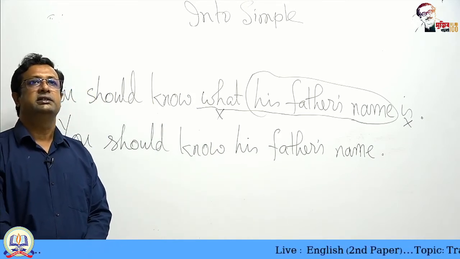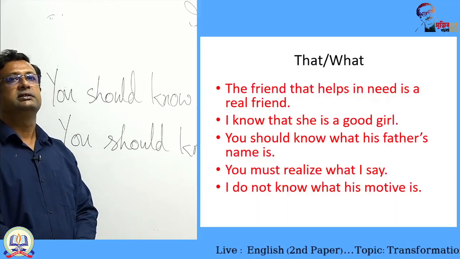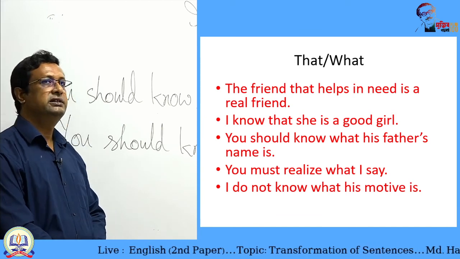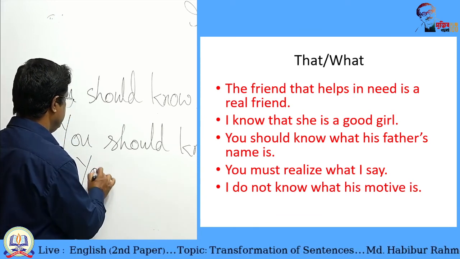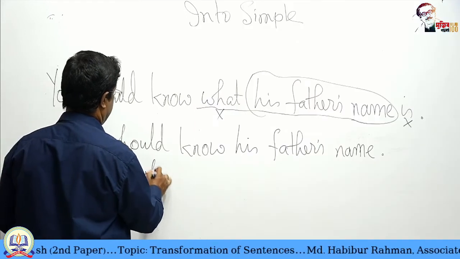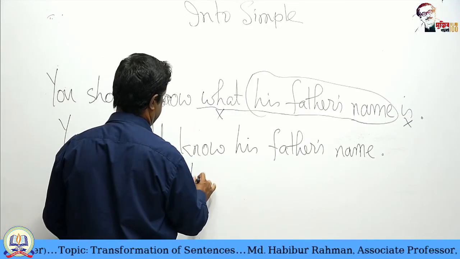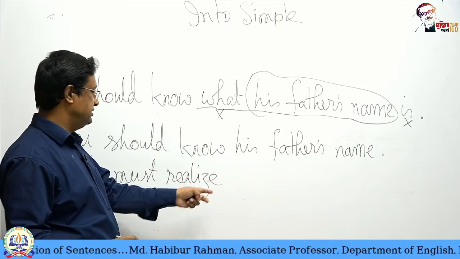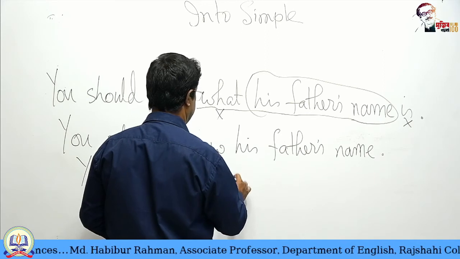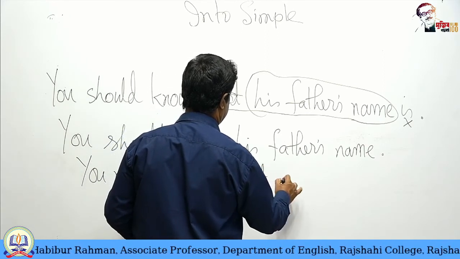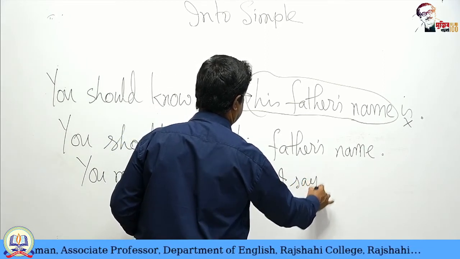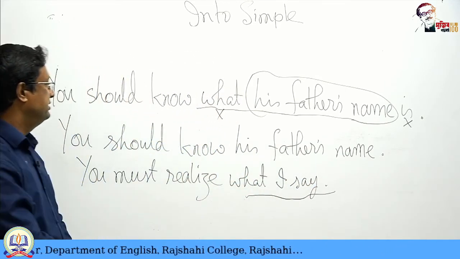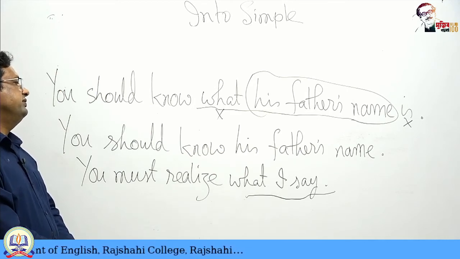So the next sentence, you must realize what I say. Realize can be written in two ways, SE or JD. You must realize what I say. So, here you don't find a noun. What have you found?